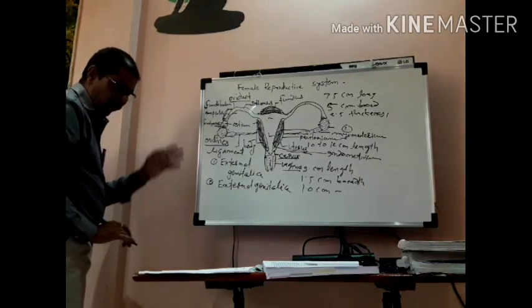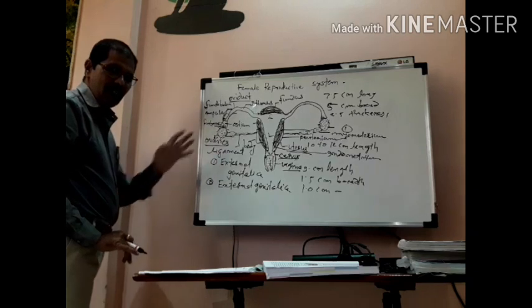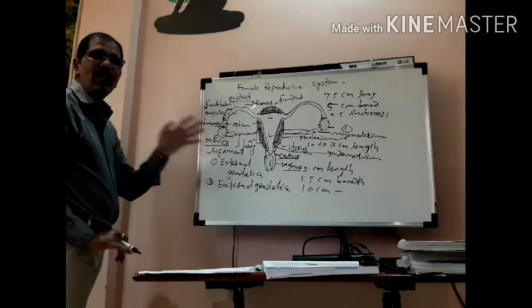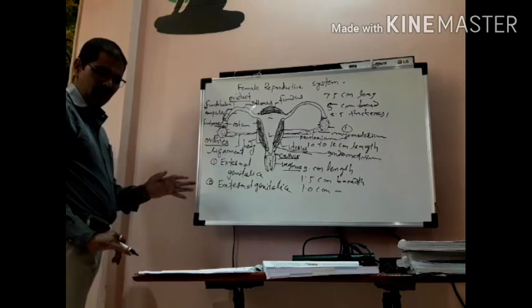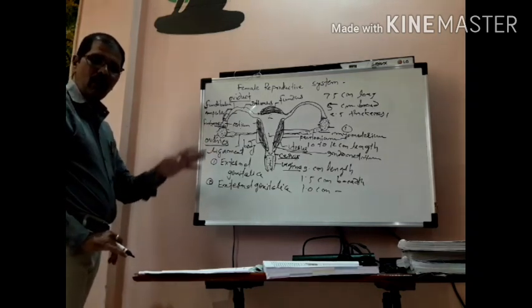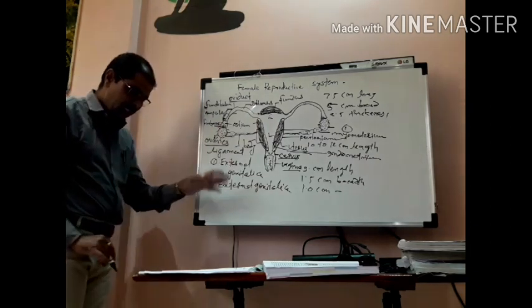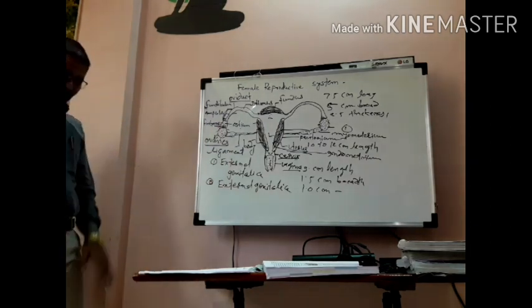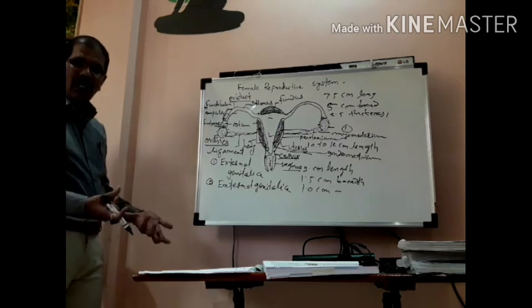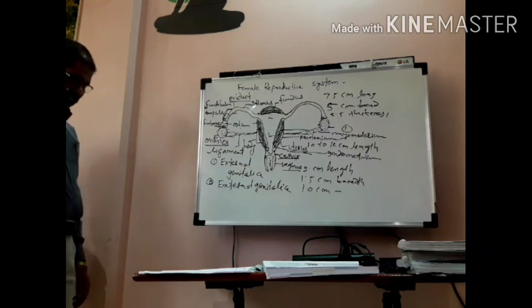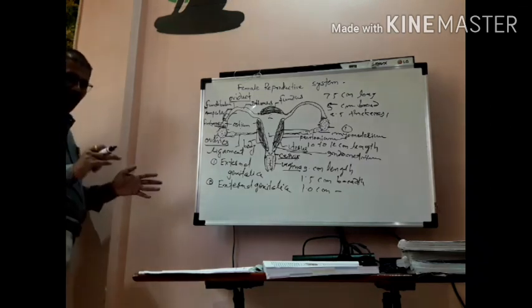It is a female copulatory organ. It acts as a copulatory organ, isn't it? It plays a very important role in the female reproductive system. It is composed of muscular fibers, isn't it?